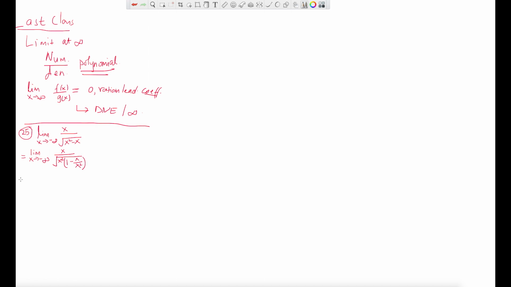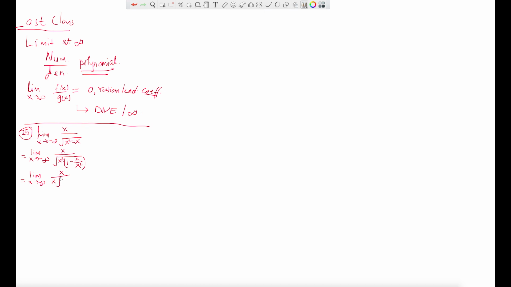So this becomes limit x tends to negative infinity of x over, the x squared comes out as |x|, because this is like a product. You see that? So you can distribute that root, like root x squared times the root of that, right?